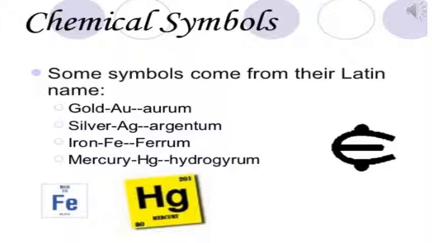The symbols of some elements are also based on their Latin names as shown here. The symbol for gold is Au, the first 2 letters of the Latin name aurum. The symbol for silver is Ag, the first and third letters of the Latin name argentum. The symbol of potassium is K, the first letter of the Latin name kalium. Here we have iron and mercury, again ferrum and hydrargyrum, the Latin names.